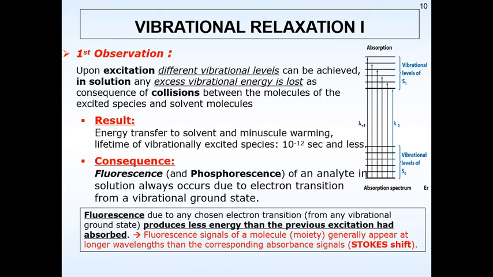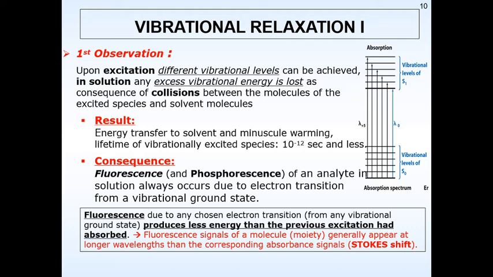So what is the consequence of all this? Fluorescence and phosphorescence of an analyte solution always occur due to electron transition from the vibrational ground state. Why does the fluorescence happen? It is because any electron transition from the vibrational ground state produces less energy than the previous excitation and absorption. Fluorescent signals of a molecule generally appear at a longer wavelength than the corresponding absorbance signals. This is called the Stokes shift.